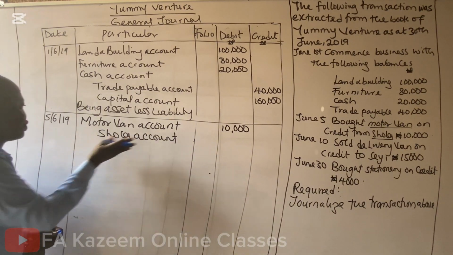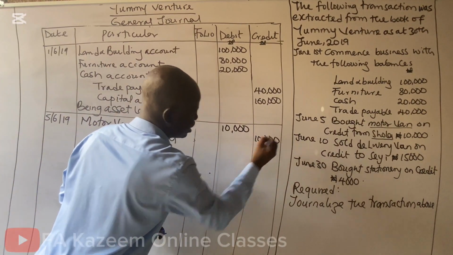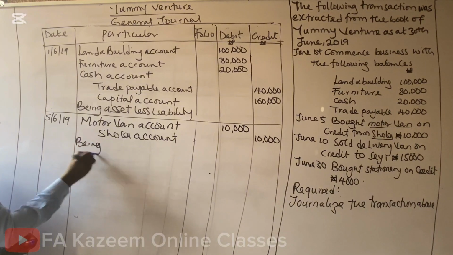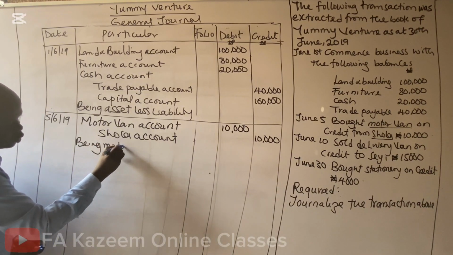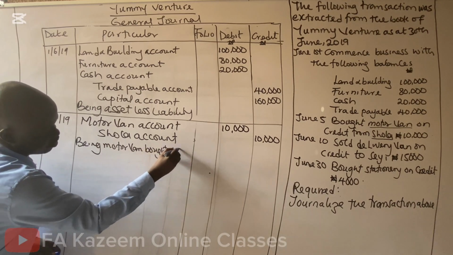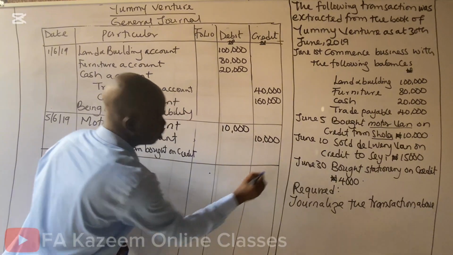The credit must shift inward. Shola account, how much? 10,000. You have to give a narration. You can say, being motor van bought on credit. That's all. Being motor van bought on credit.